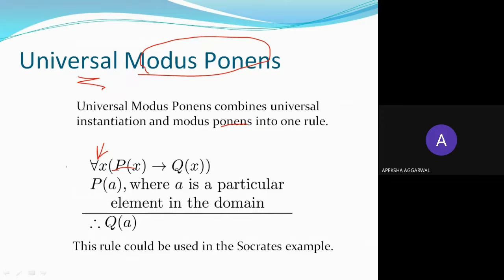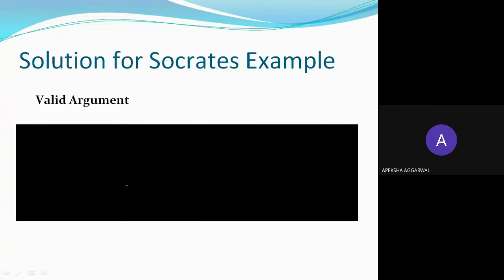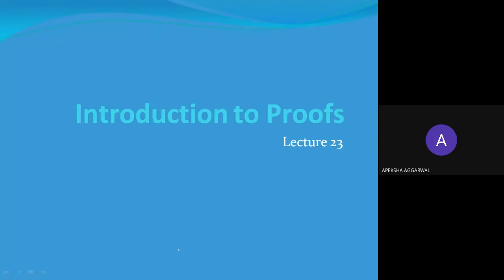So the rule is: for all x, Px implies Qx, and Pa where a is a particular element in the domain, this implies Qa. If Pa is given to you, this implies Qa. Using this rule, you can prove this example directly. So this could be used in the Socrates example.